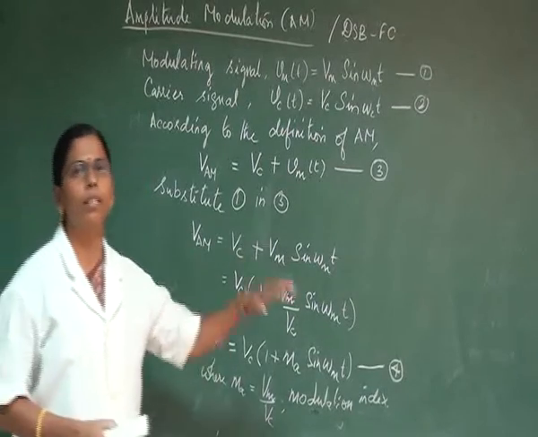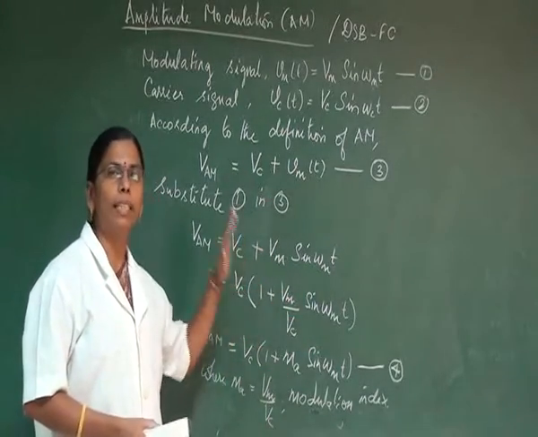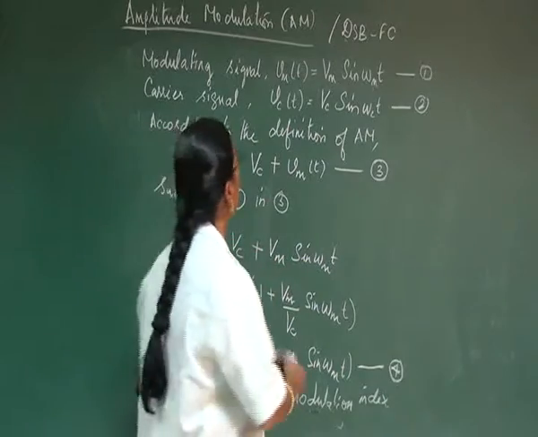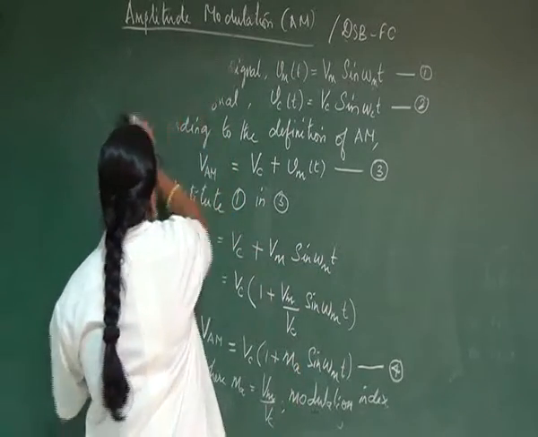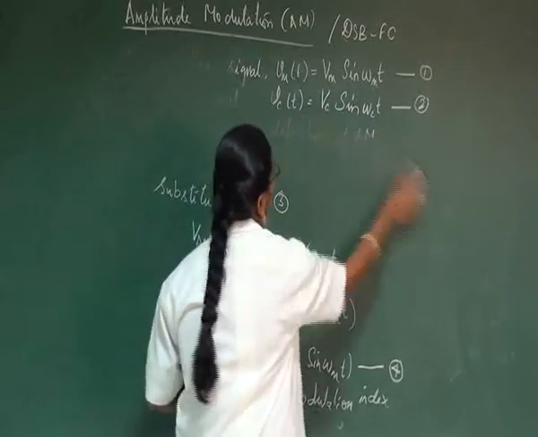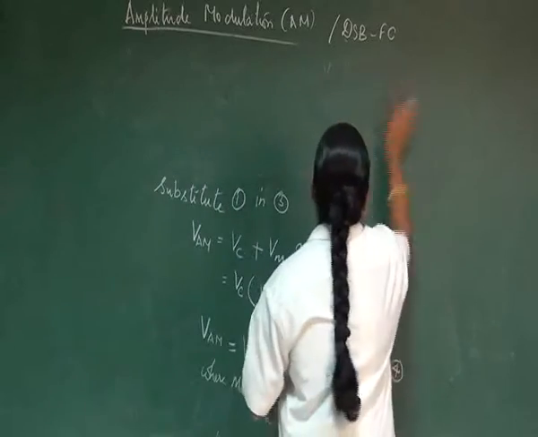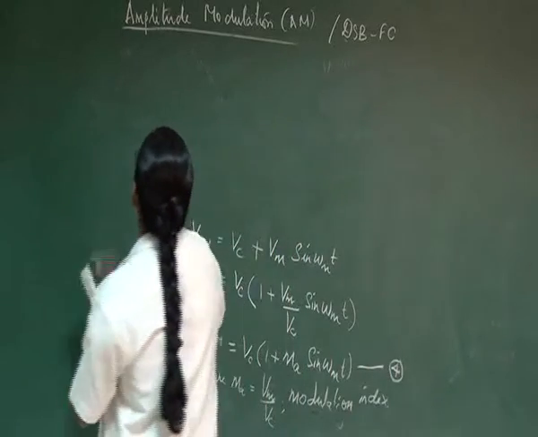Now we have to represent the modulated signal. So after modulation, how will our signal look?